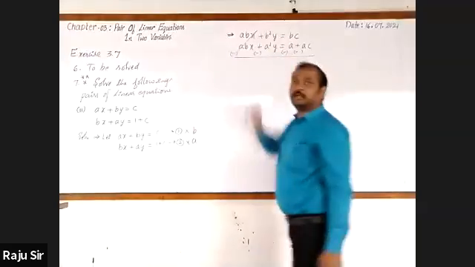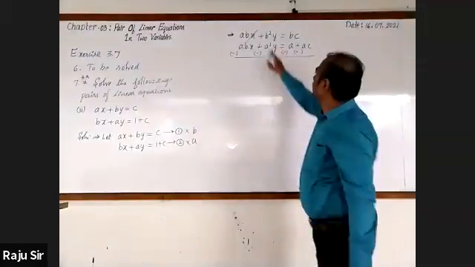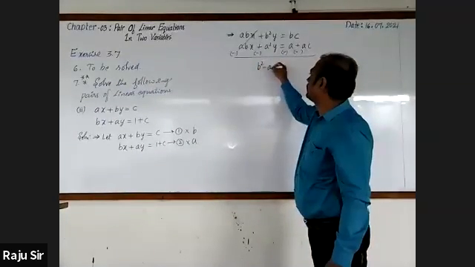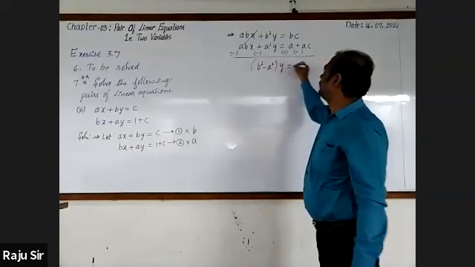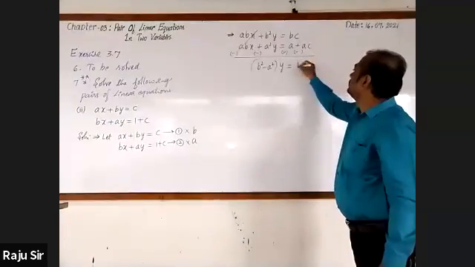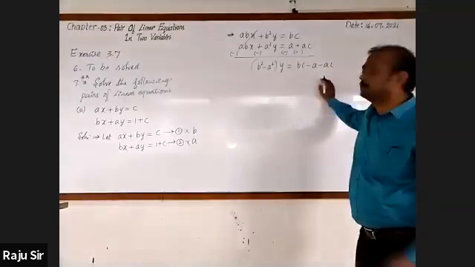Plus abx minus abx get cancelled. Now it is b square minus a square into y. Next, this is bc minus a minus ac.